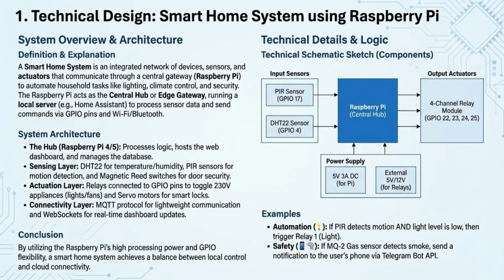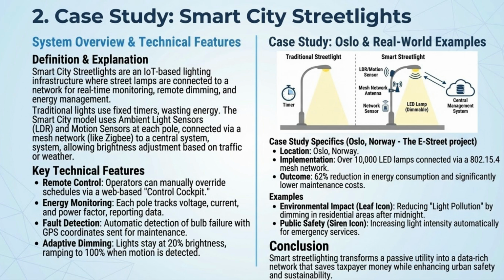Smart city streetlights are an IoT application that connects lamps to a central system via a mesh network. Key features include remote control, energy monitoring, automatic fault detection, and adaptive dimming based on motion detection, saving significant energy.